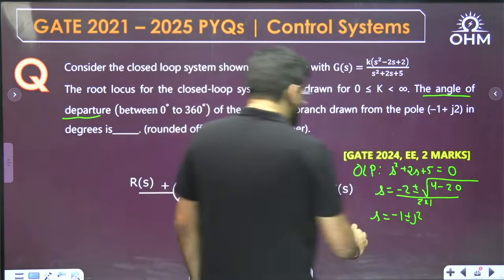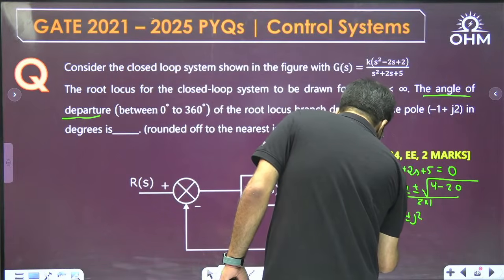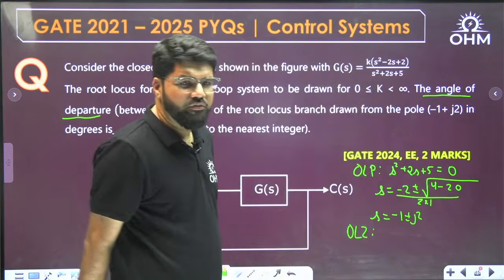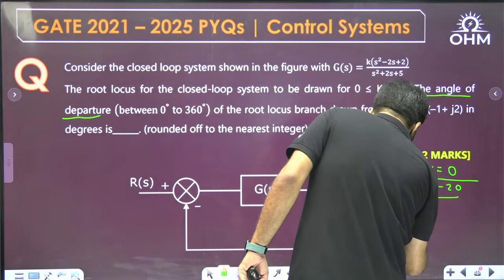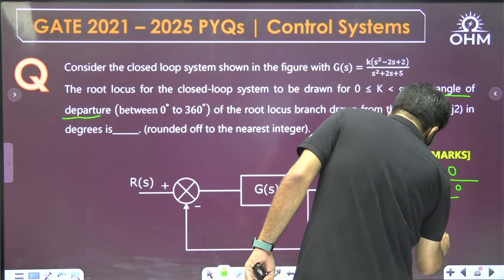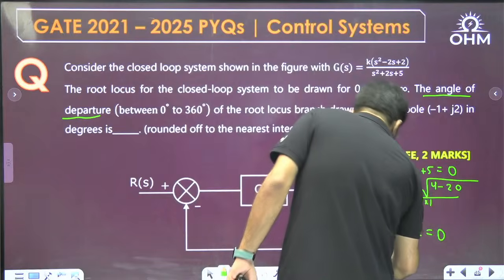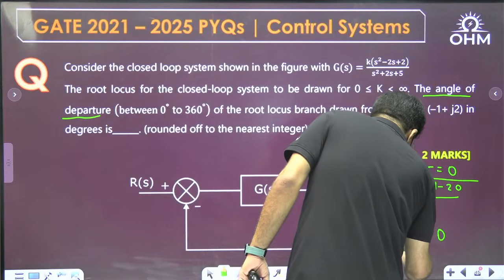Now, what are the OLZ, open loop zeros? I'm using some abbreviations. If you are not aware, you can note them down. So open loop zeros: s² - 2s + 2 = 0. Simplify this and you will get 1 plus or minus j.